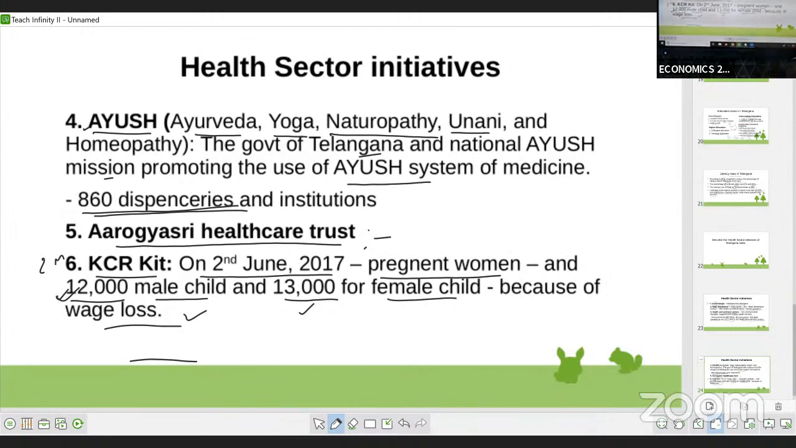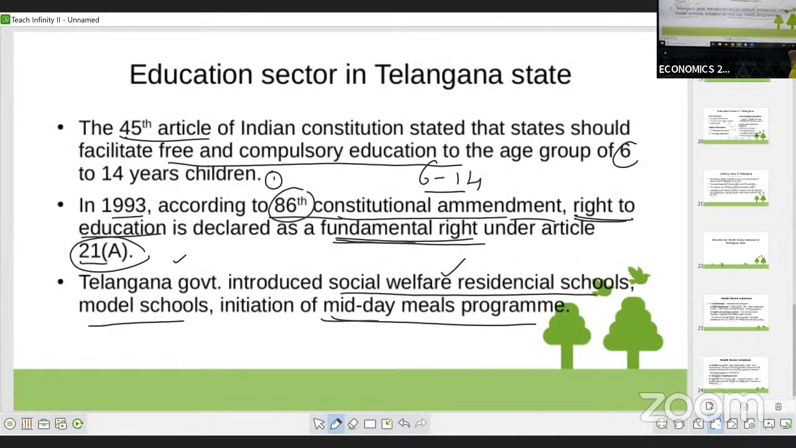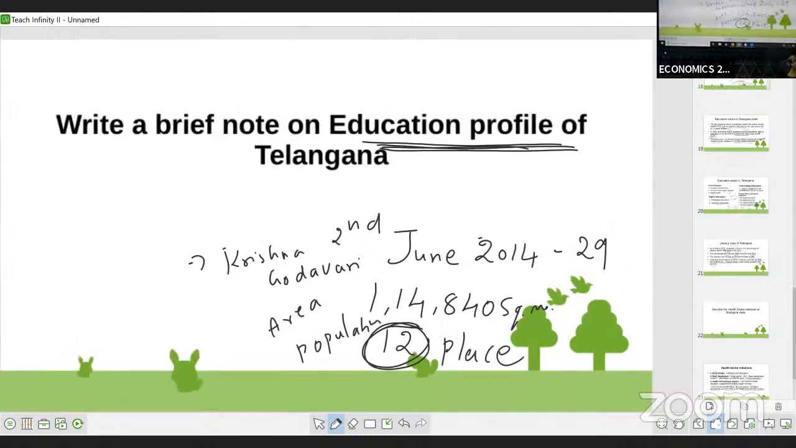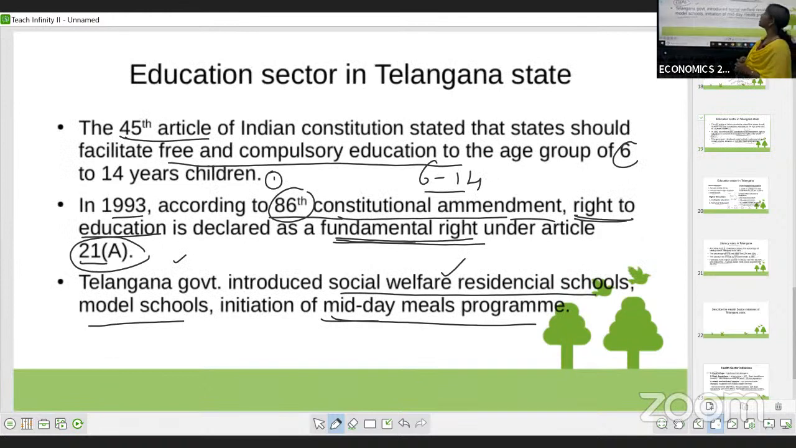And what we discussed in the first class, that is the education system in Telangana, isn't it? Write about the education profile. In the education profile, I told you that first comes the introduction part, which is important for the Telangana topography question. You have to write about when it was formed, what this area is, in which place it is, and what the 2 rivers are. Then we go with the education sector in Telangana state.